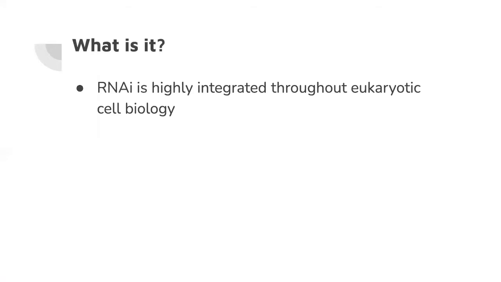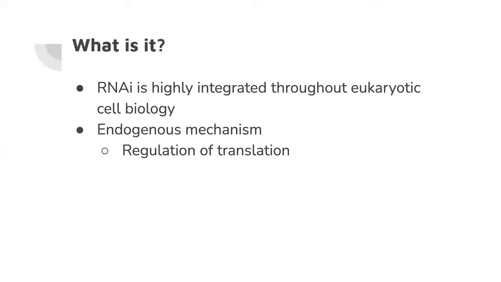So what is RNA interference? RNA interference, or RNAi, is a process by which double-stranded RNA induces or directs gene silencing by targeting mRNA and degrading it. It is a highly integrated process throughout cell biology and is used by eukaryotic cells as both a regulator of translation and a defense mechanism.